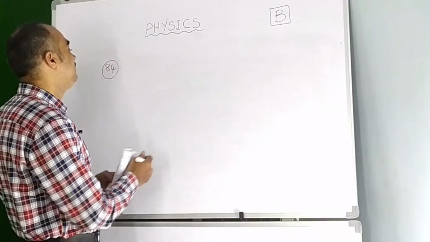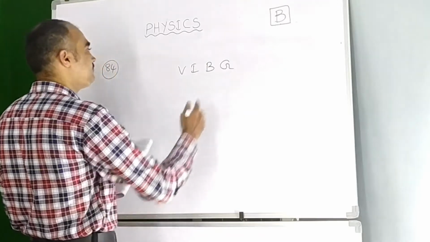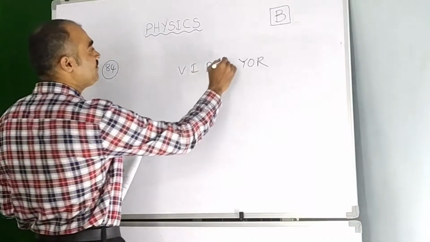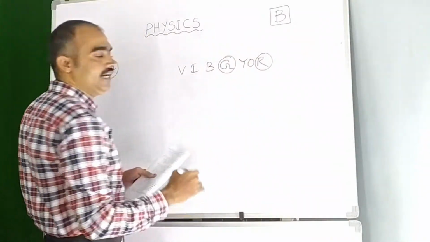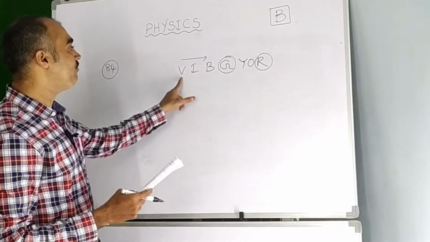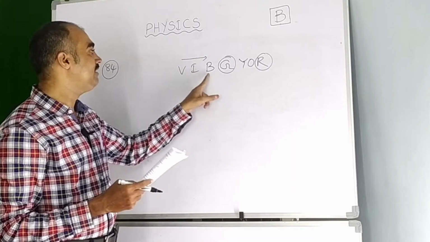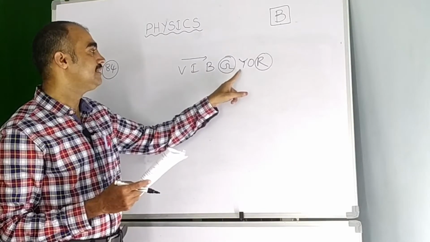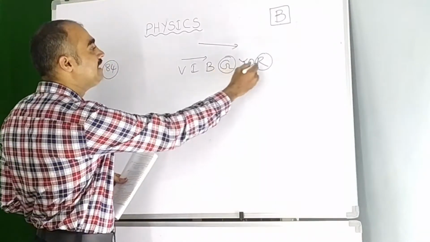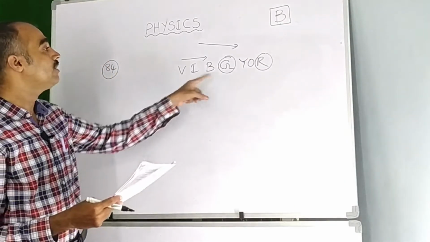Actually, let us see what happens in dispersion. If we write the order, this is VIBGYOR. According to this, the comparison is between green and red. Actually, if you follow the same order, violet to red, the dispersion of violet is more than the dispersion of indigo, and in the same way that is more than blue, that is more than green, and so on. Here it is in descending order, children. Here the comparison comes between green and red. Therefore here clearly we can say green light is dispersed more than the red light.